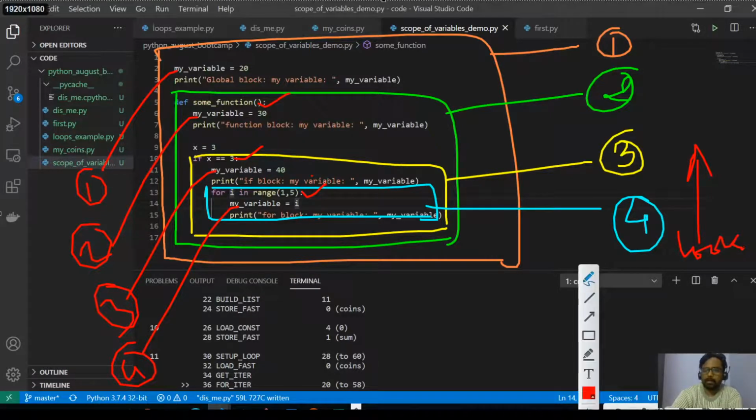This seems like an easy concept, but when you start writing programs, you'll run into problems, because there will be global variables, variables which are passed through the functions, and local variables which you have written in the for loop and if blocks. So you need to understand this.